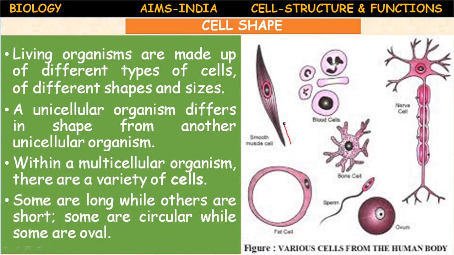Here, a muscle cell, conical in shape or spindle shape. This is the cell of smooth muscles. The smooth muscles are present in the internal organs like intestine. So nucleus, and it is a spindle or oval shape.